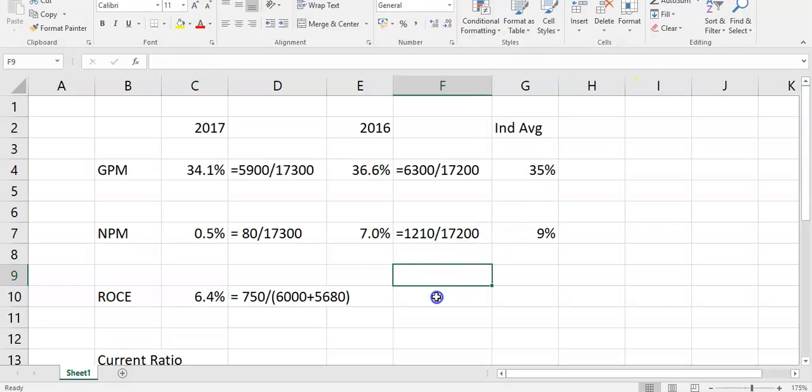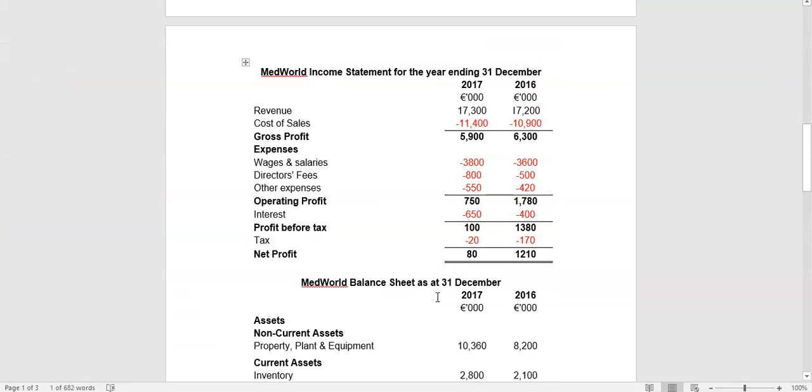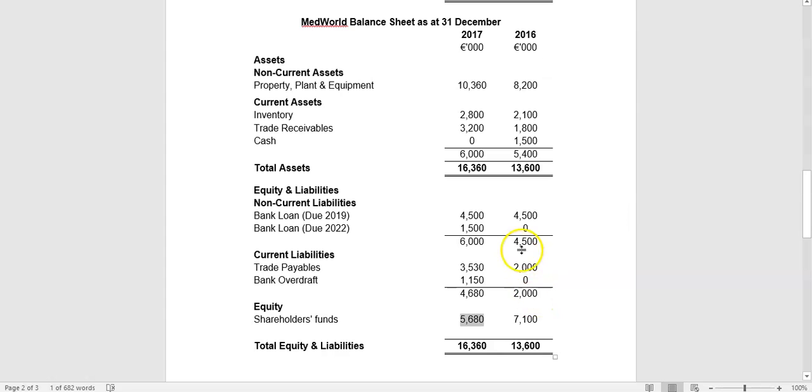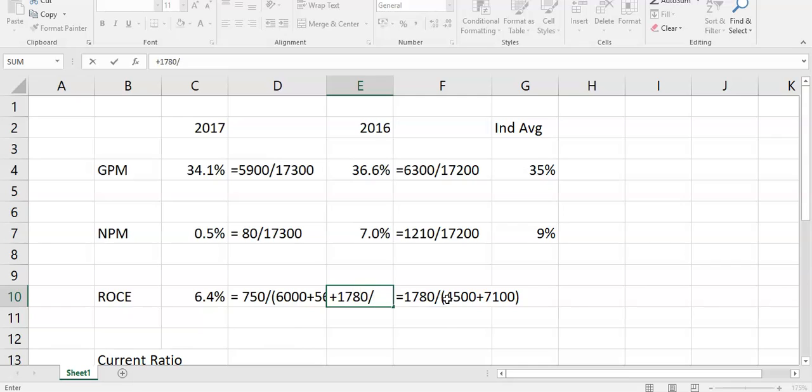Previous year operating profit was 1780, much higher, and you had less debt, but you had more equity, 45 and 71. So what you have here is 1780 divided by 45 plus 71. And that is a return on capital employed of 15%.